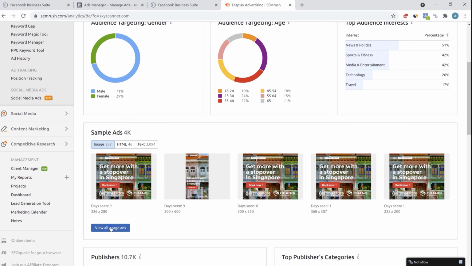So whatever your industry is, try to add a few of the domain names of your competitors and try to understand their display advertising. Look at the text they are adding on the banner, the different social proof, the CTA. The CTA says book now, as you can see. So right now you're in the research mode, you're trying to understand what your competitor is running. Unless and until you know what your competitor is running, you'll never be able to create the ads that can beat the competition.